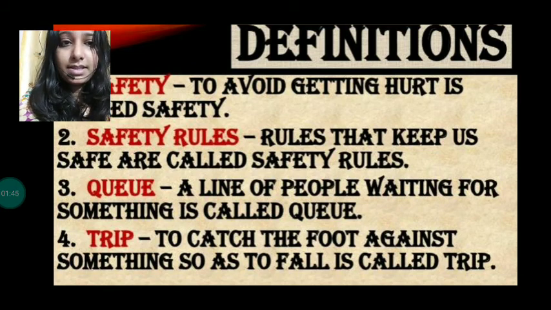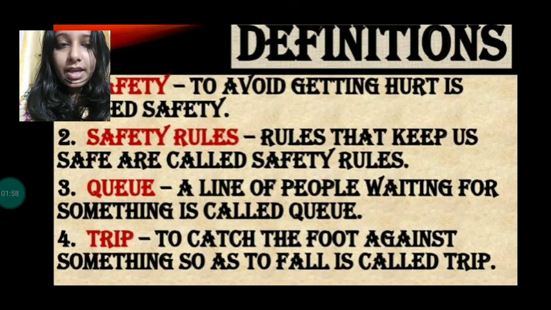Next is safety rules. Rules that keep us safe are called safety rules. There are different safety rules that are made so that we should follow them and we should not get hurt. These safety rules keep us safe from getting any injuries or accidents, so we should follow them.